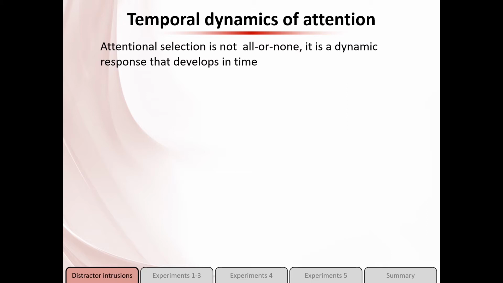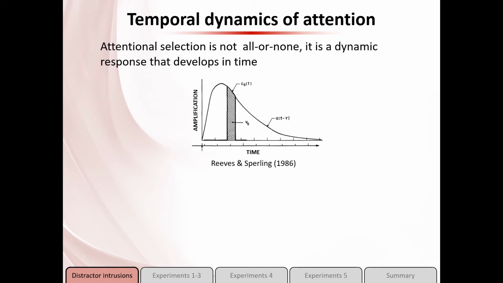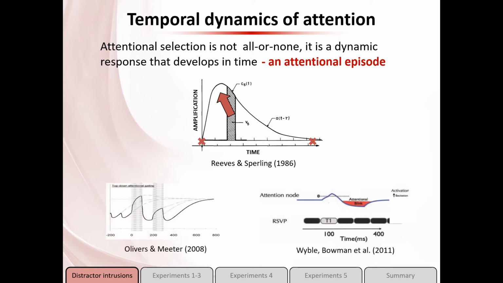This was first suggested by Reeves and Sperling. They suggested that following a target or a cue, attention behaves like this: a transient attentional response that quickly reaches a peak and then dissipates. The period of time between the onset and the offset of attention can be referred to as an attentional episode. We use the term attentional engagement to refer to the peak of the attentional response. Surprisingly, only a few models adopted this perspective. But for us, this is crucial, as it explains why the distractor is encoded even though it appears after the target. It's simply shared in the same attentional episode as the target.